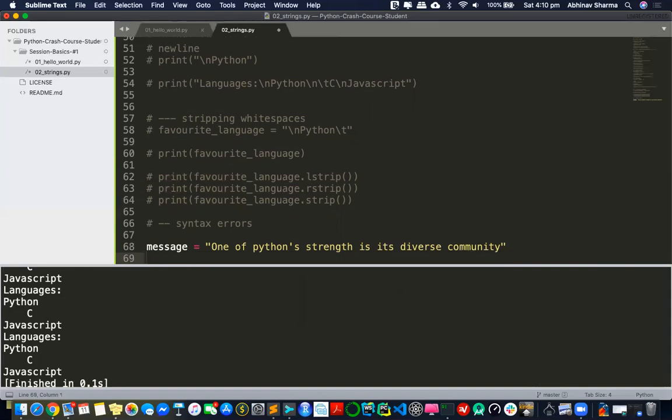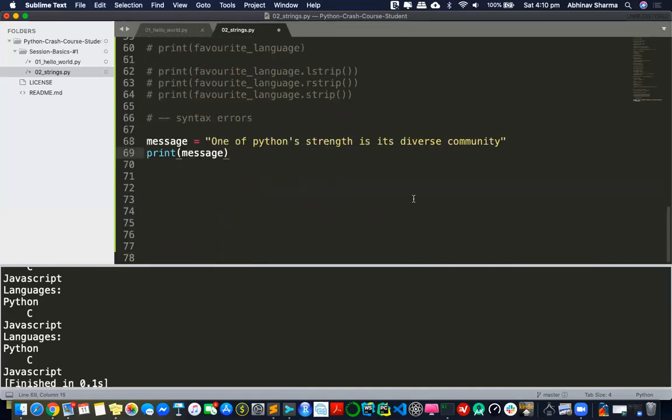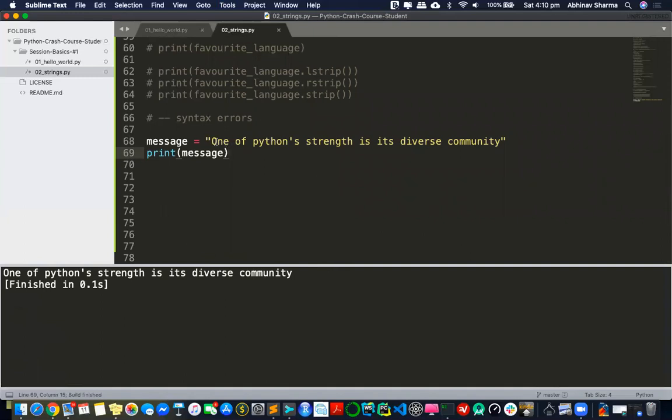Normal English message. If I print it, you can see there's no issue at all, right? But if I do this, there's definitely something wrong going on. Can you guess why? Because there's a single quote here in between. So that's why you can't use the same quote three times. That's why from the beginning I used double quotes only, because I knew there'd be something like Python's strength in between. So that's the thing you need to watch out for.